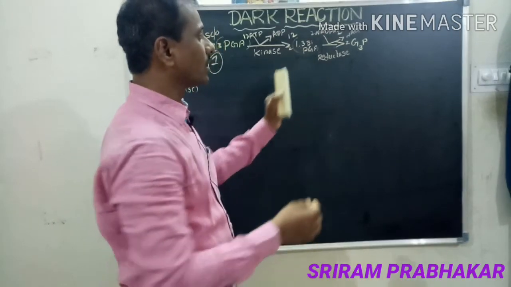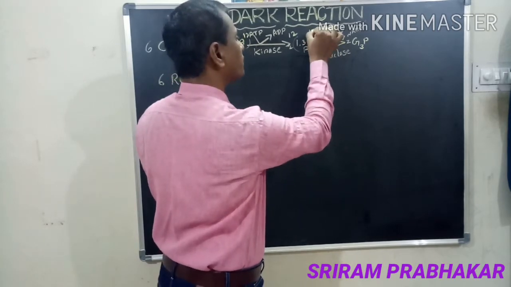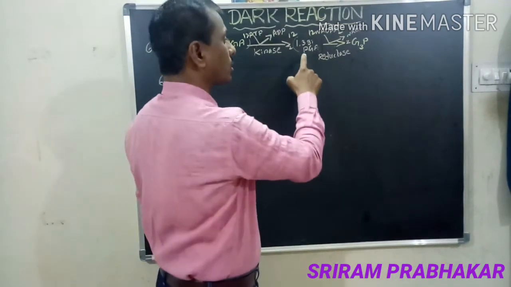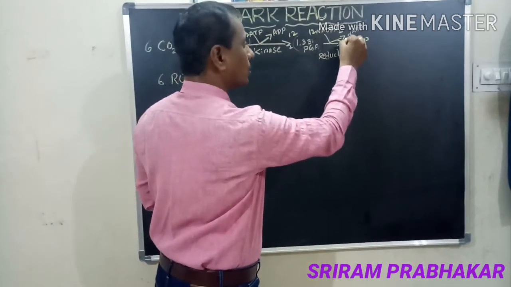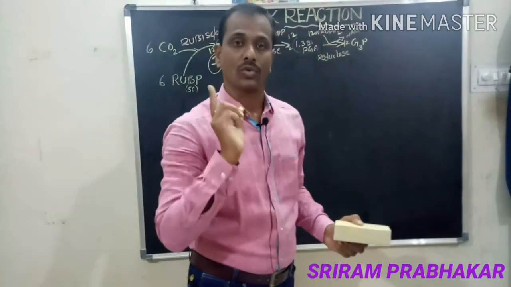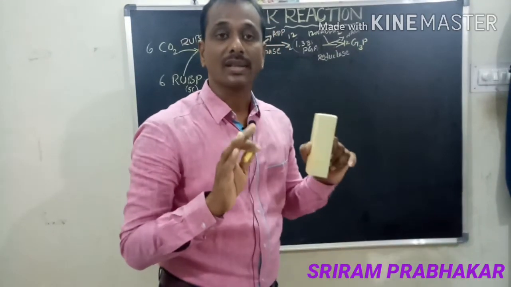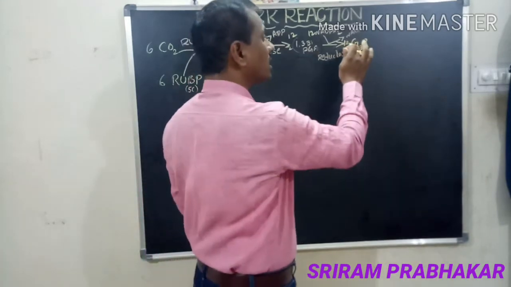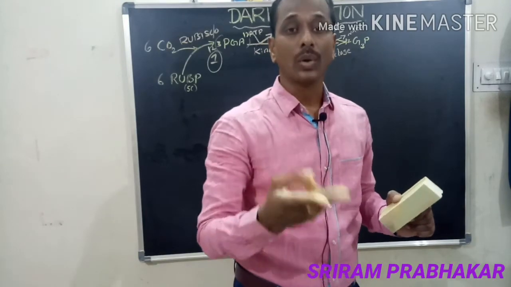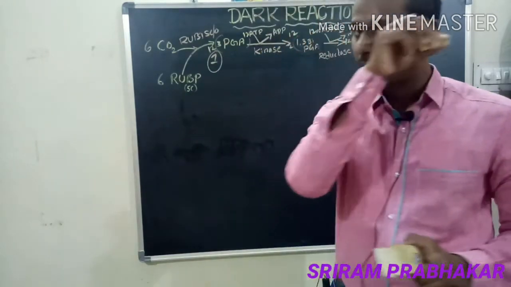1,3-biphosphoglyceric acid is formed here, and for the essential NADPH2, how many? Here also the same. 1 PGA converts into G3P with the help of 1 NADPH2. So the 12 molecules convert into 12 molecules of G3P with the help of 12 molecules of NADPH2. So that means a total of 12 molecules of G3P is synthesized. Of these 12 molecules, 2 molecules help in the formation of glucose. The remaining 10 help in the reformation of RuBP.